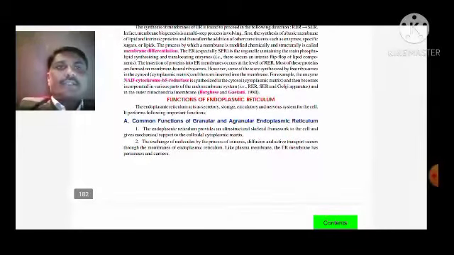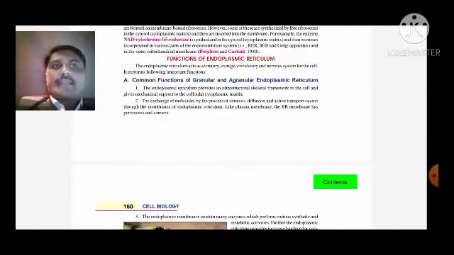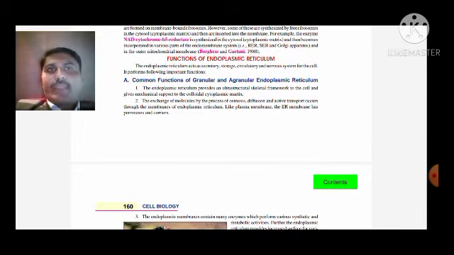Now, what functions does the endoplasmic reticulum play in cells? It acts as a secretory, storage, circulatory, and nervous system for the cell. It performs the following functions. The endoplasmic reticulum provides the ultrastructural skeletal framework for the cell, just as a skeleton provides for us. This skeletal framework gives mechanical support to the colloidal cytoplasmic matrix.